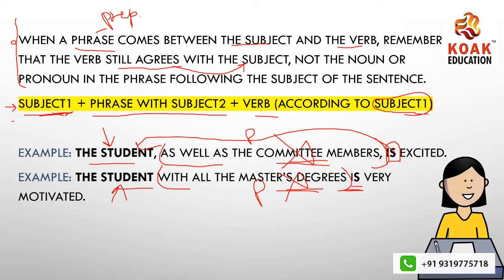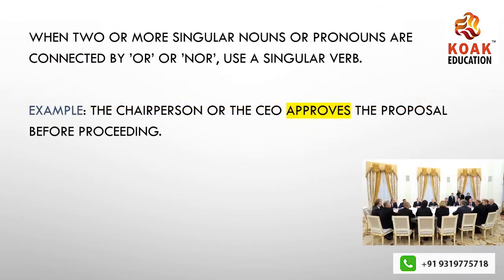Now let's move on to the next concept, and the next concept says, when two or more singular nouns or pronouns are connected by or, nor, use a singular verb. It's simple. See, here we have or. What does or, nor do? Or, nor give you a choice, which means either A or B, which means you can pick only one and not both.